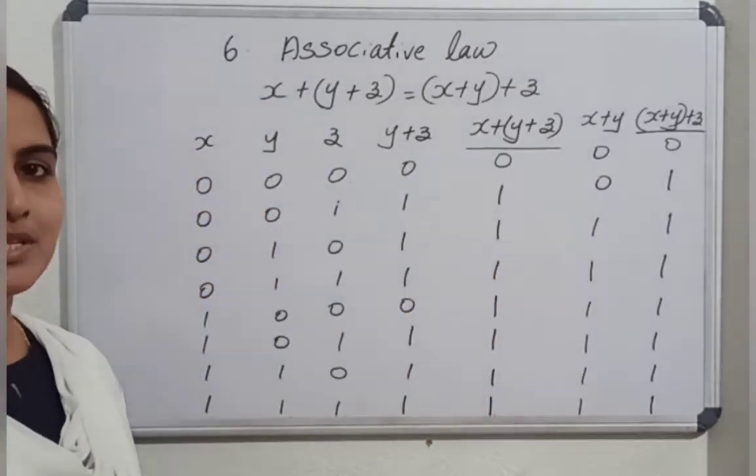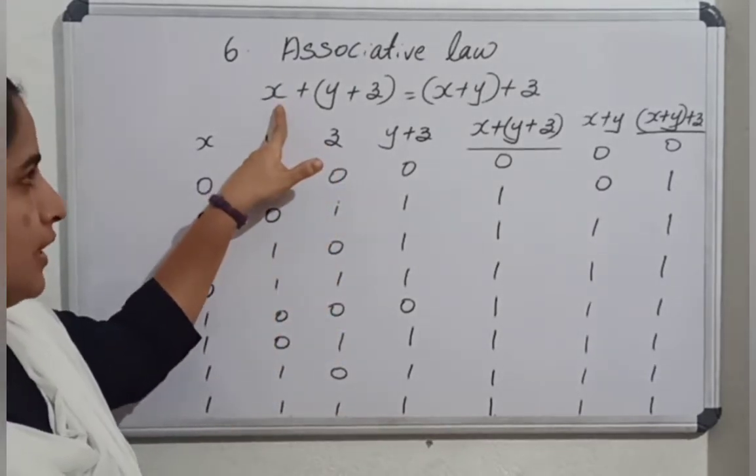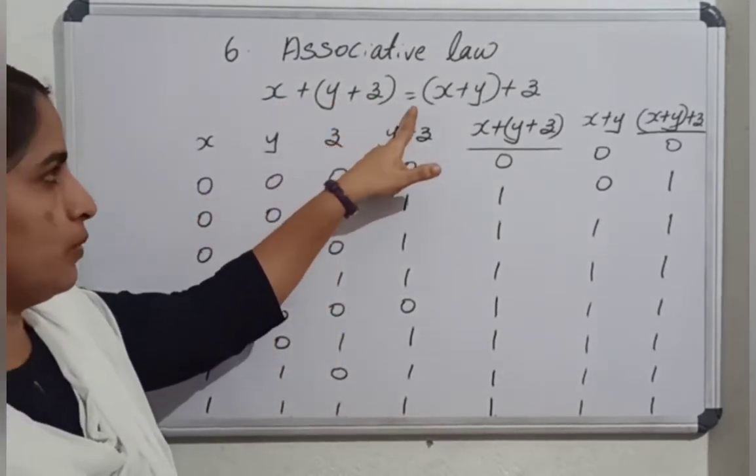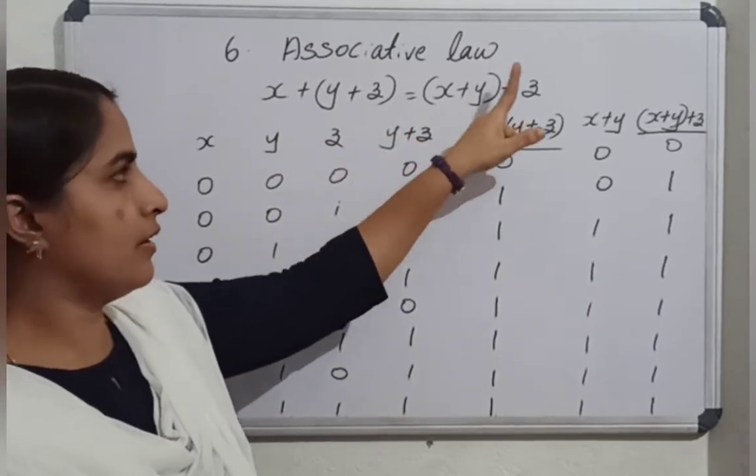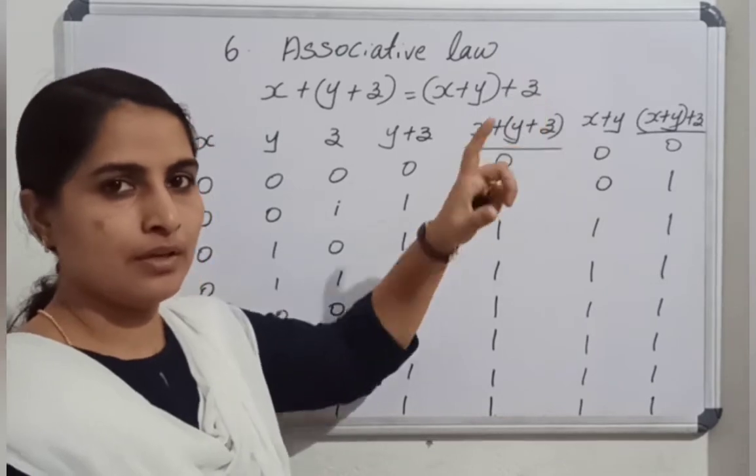While writing notes, please write the dual of the same. Then draw the truth table for the dual. What is the dual? x, y, z equal to x, y and z. Okay, do it please.